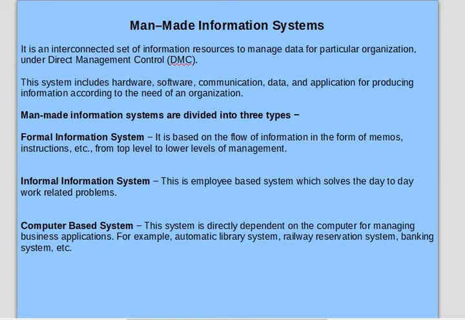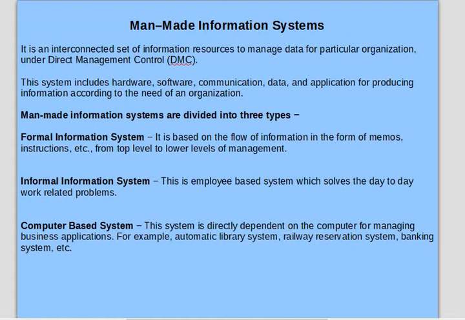Now we have another information system, the man-made information system. This is just a small topic, so we should also include it if we are studying system analysis and design. It is an interconnected set of information resources to manage data for a particular organization under direct management control. Man-made information systems are interconnected sets of information resources to manage data in a particular organization, which is managed by the direct management only.